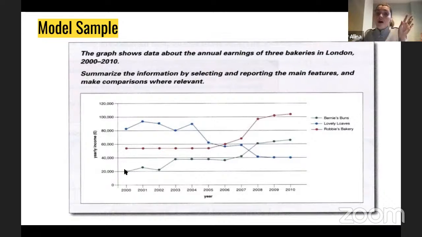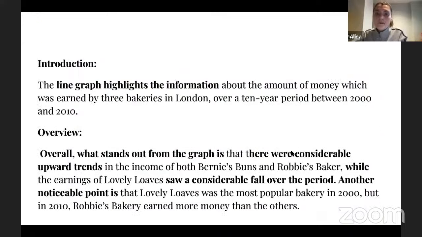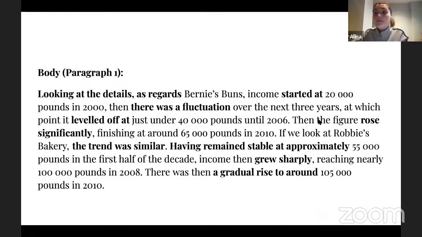So I started from describing this part, but I did it quite shortly with saying there was a fluctuation, but I'm trying to pay more attention to this because it's longer, right? And I can see 40,000, I can see that it leveled off. I have my vocabulary to explain that, okay? Next, I'm using them, right?